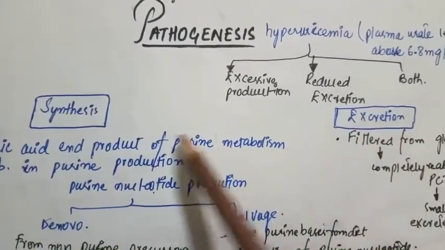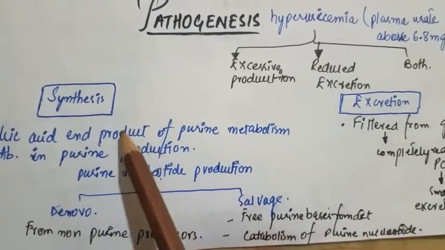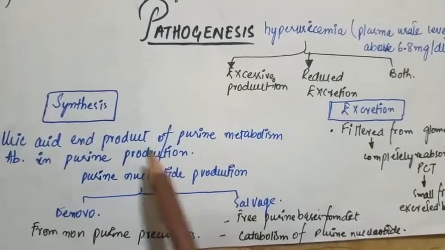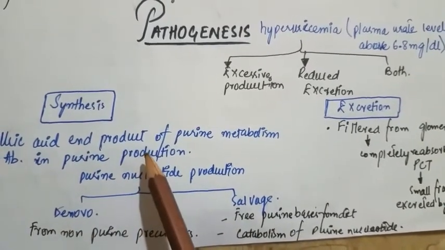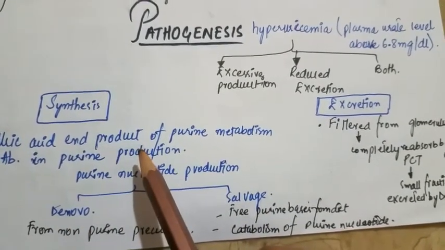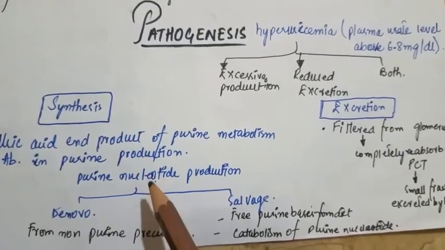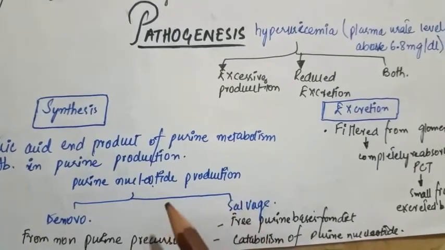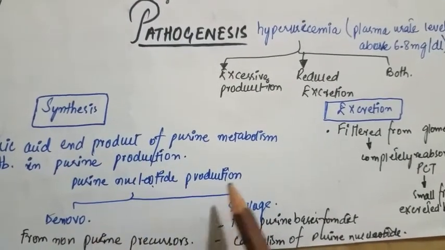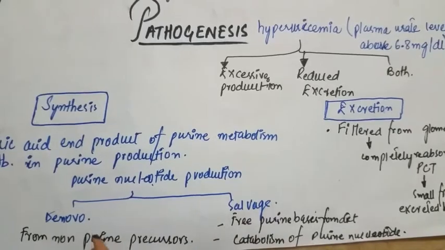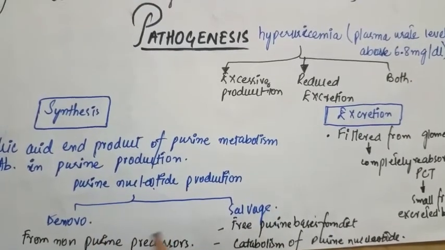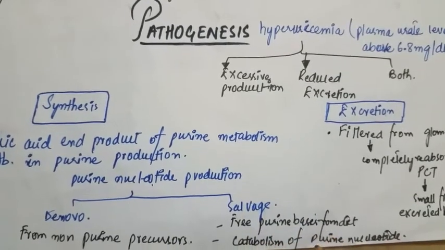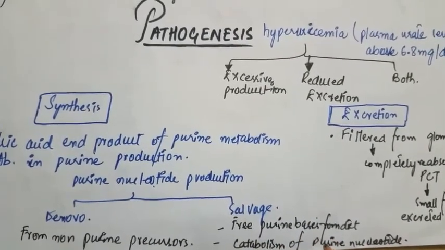Now come to the synthesis. Excessive production: uric acid is an end product of purine metabolism. Abnormality in purine production results in increased levels of uric acid. Purine nucleotide production is due to two pathways, de novo and salvage. De novo is from non-purine precursors, and salvage is basically from free purine bases from the diet and the catabolism of purine nucleotides.